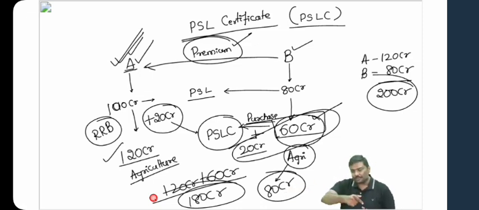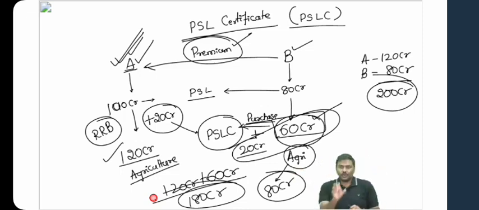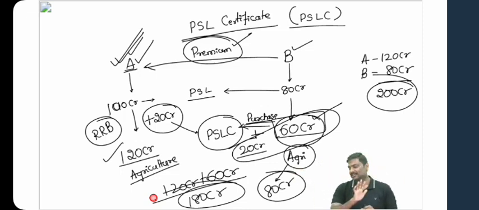They know that there is a concept called PSL certificate, and the banks are purchasing more and more PSL certificates rather than actually giving loans. I hope you understand it. The banks are giving 60 crore loan and purchasing 20 crore certificate rather than giving 80 crore rupee worth of loans. So the actual flow of loans to the agriculture sector will be affected because of this.